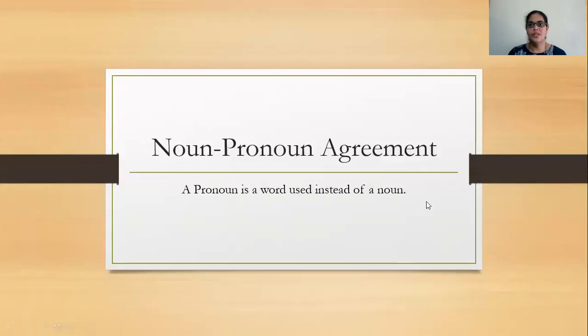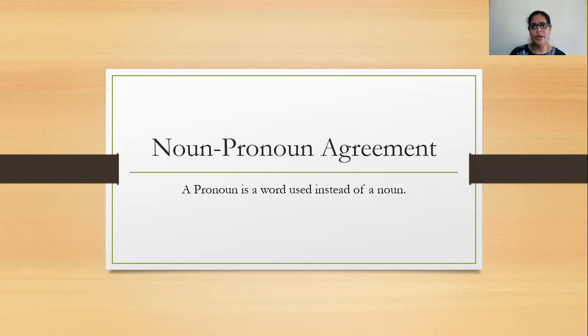Good morning, students. Today's topic is noun-pronoun agreement. So we all know what a noun is: name, place, animal, thing. Okay. So it's simple to remember in that way. And we also know what a pronoun is. A pronoun is a word used instead of a noun.